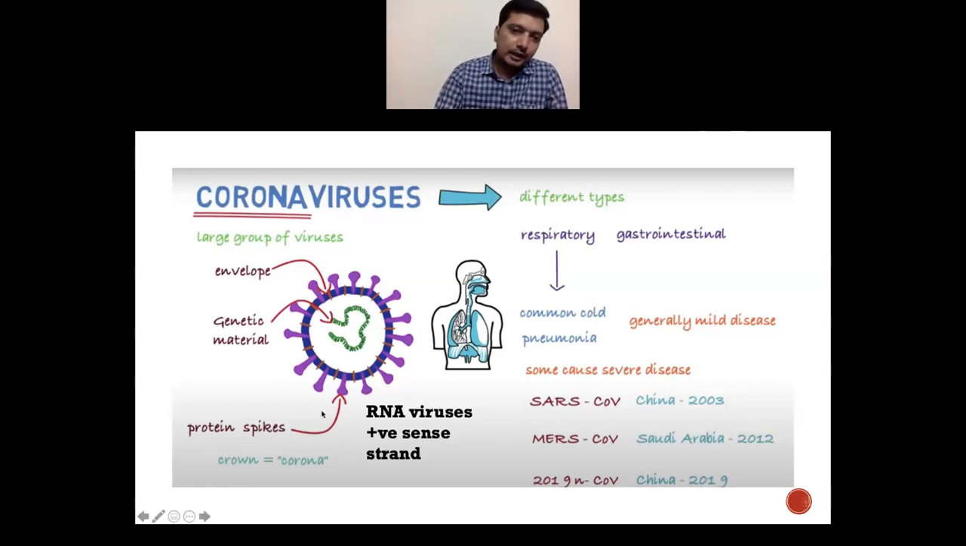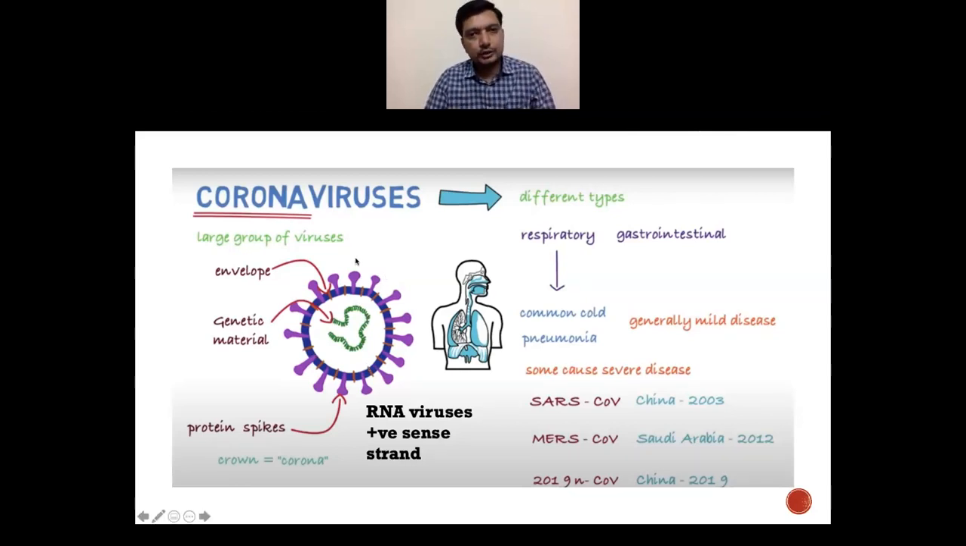It is an RNA virus, meaning it contains mainly RNA as genetic material, and they sometimes say that it has positive sense strand RNA, meaning that this RNA acts like a sense RNA and as an mRNA, thereby initiating the process of protein synthesis from it.